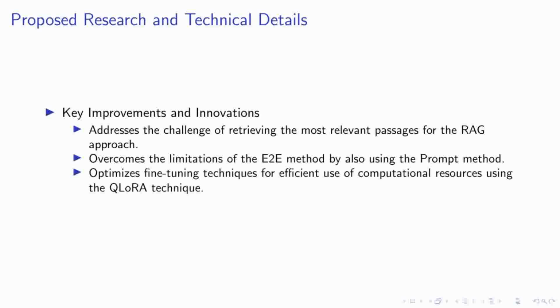While this method has shown superior performance, it has its drawbacks, such as limited control over the quality and quantity of generated samples. To overcome this, we also utilize the prompt method, which allows for more control and flexibility. Lastly, we optimize fine-tuning techniques for efficient use of computational resources. This is achieved through the use of the QLoRA technique, which ensures that our models are not only effective, but also efficient. In essence, our research is a blend of innovative solutions and optimizations, aimed at improving the performance and efficiency of question-answer generation models.